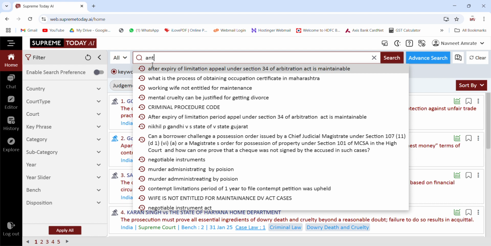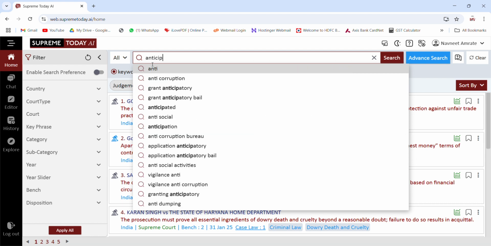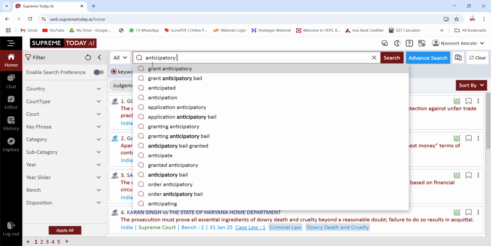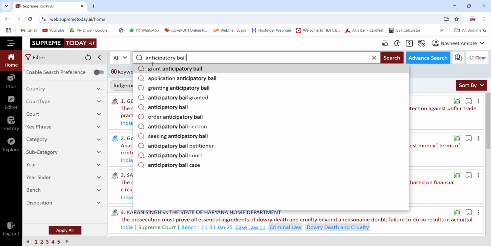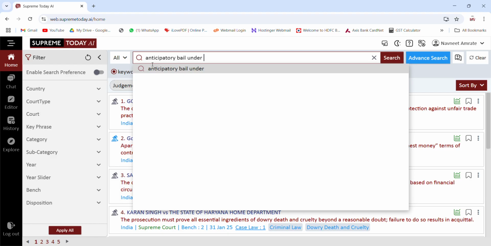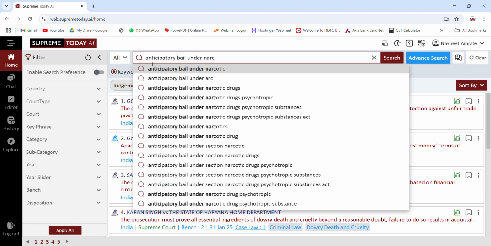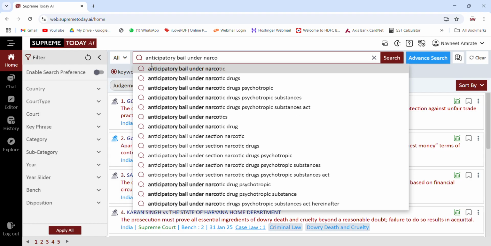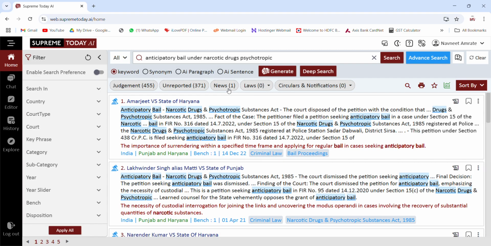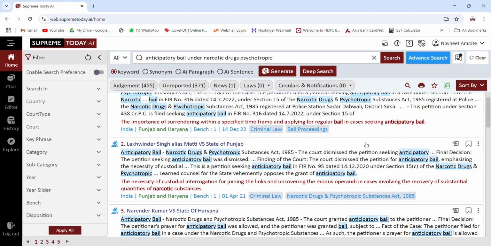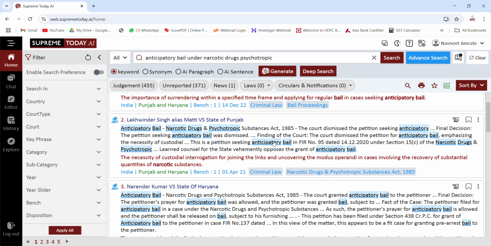Now again I'll clear it and we'll try to see any other query. For example, anticipatory bail under narcotics, drugs, psychotropic. So now you see I've got exactly results, all on anticipatory bail in narcotic cases.